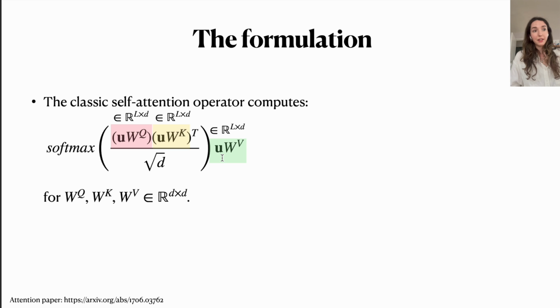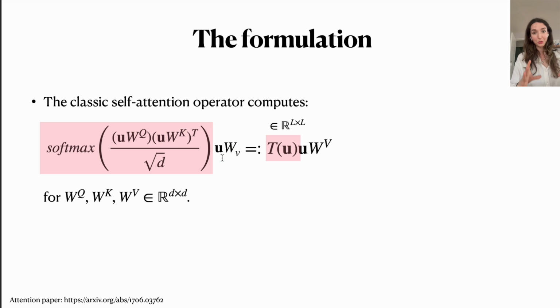If we look at the dimensionalities again, each of these projections will be of dimensionality L, the sequence length, times D, the dimensionality of each of our individual elements. And if we look at this as a whole, whatever happens inside this softmax can be seen as this matrix T of size L by L, a matrix that also depends on our inputs U. And that is the matrix that we then use to multiply with U times W, the value projection.